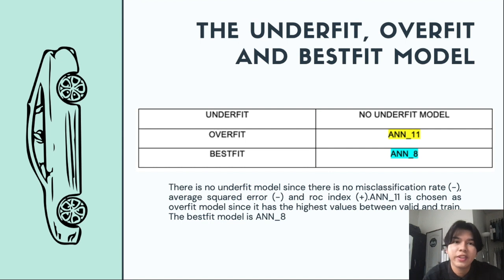As we can refer here, there are no underfit models because there is no negative misclassification rate, there is no negative average square error, and there is no positive ROC index. And ANN11 has been chosen as the overall overfit model since it has the highest values between valid and trained, and the overall best fit model is ANN8.